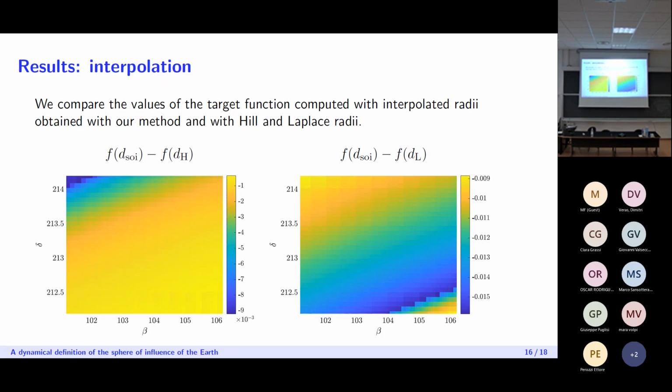This was good. However, I should say that this region in the beta delta plane is taken in a region where we are still quite close to the collision curve, so where the minimum geocentric distance is still quite low. However, if we were to move towards more outer regions, where the minimum geocentric distance is higher, the interpolation method doesn't work as well. So that should be studied more thoroughly.